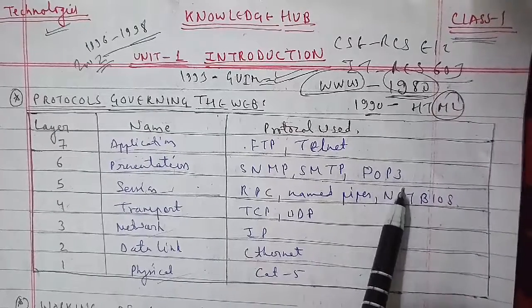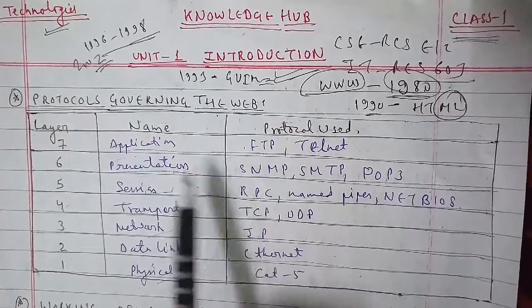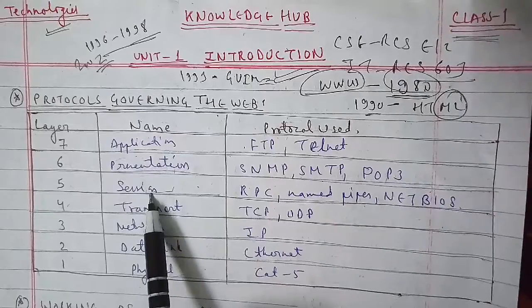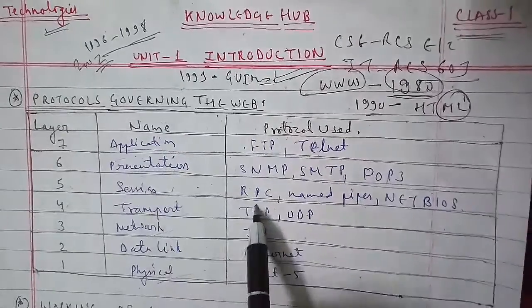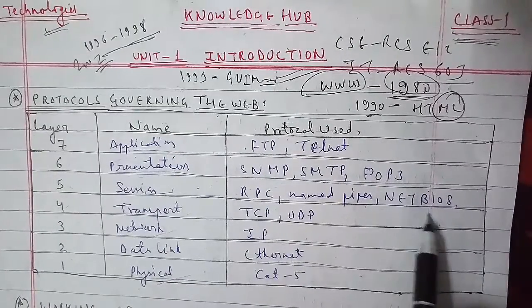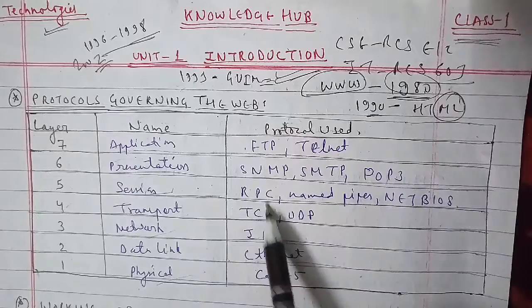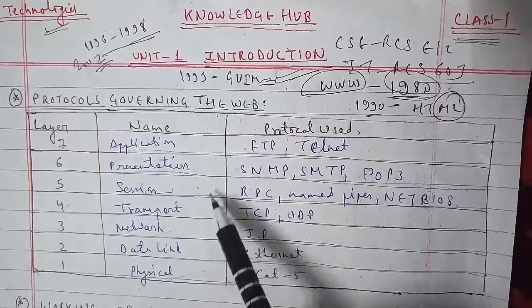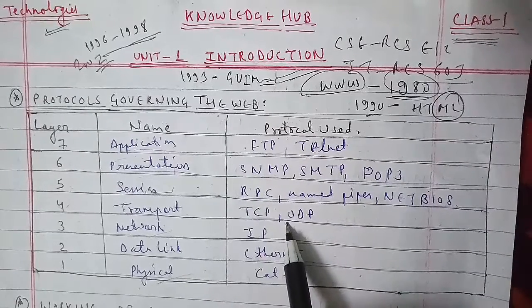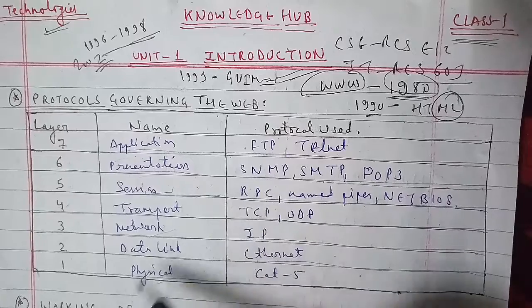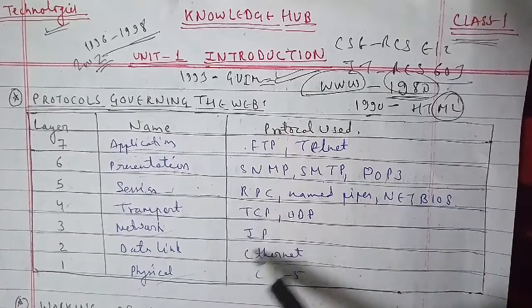The next layer is layer 4, the transport layer, and that uses TCP and UDP. Layer 3 is the network layer, which uses IP. Layer 2 is the data link layer, and the protocol used is Ethernet. And layer 1 is the physical layer, which uses Cat5 here.